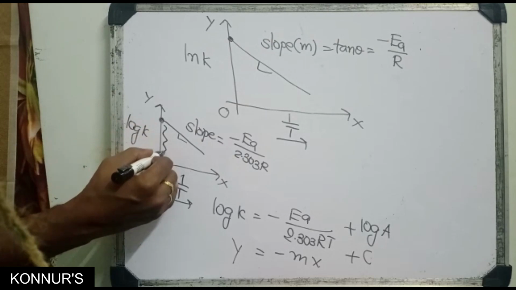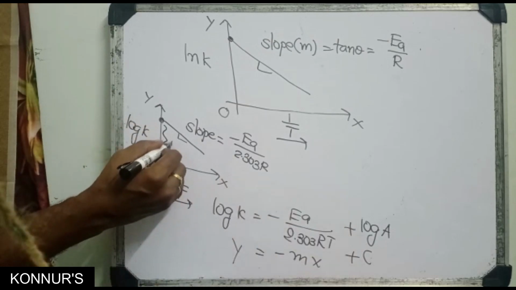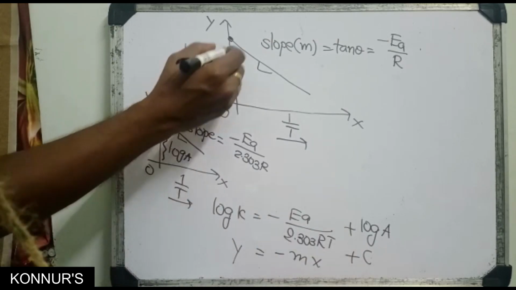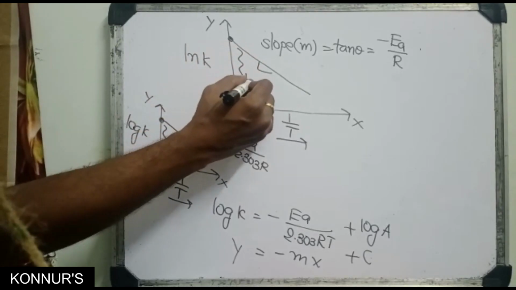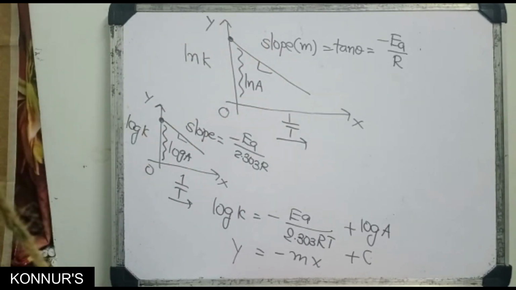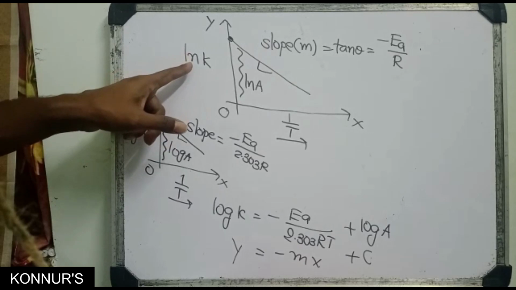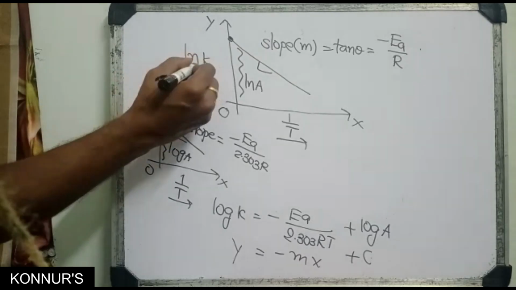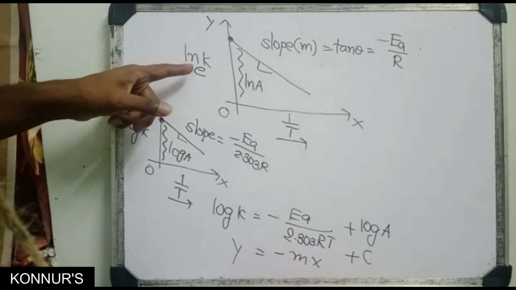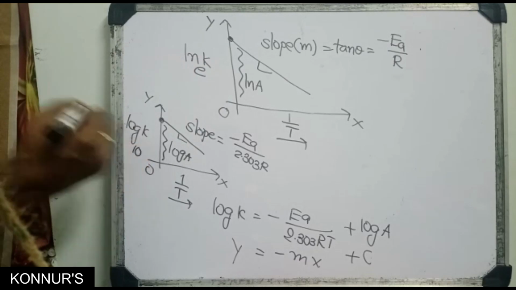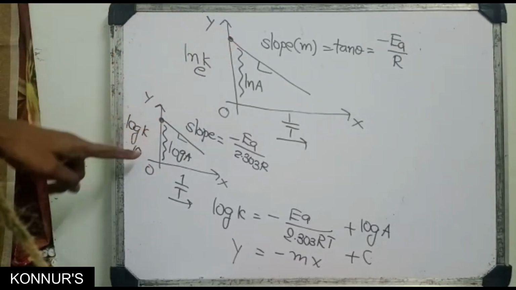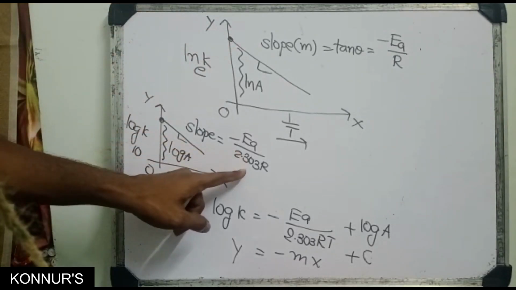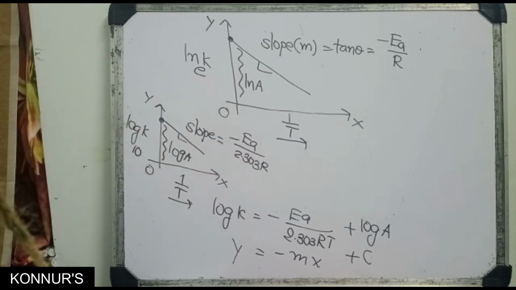This intercept is log A, and that one is ln A. So always remember, in the given graph they mention natural logarithm. ln means base e, log means base 10. You must concentrate: if log is there, 2.303 will be present.